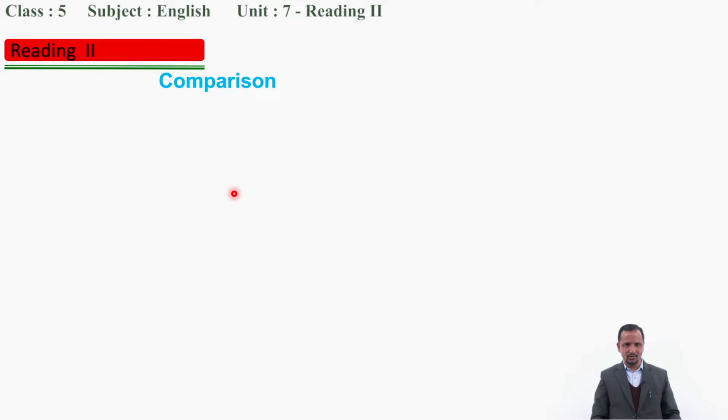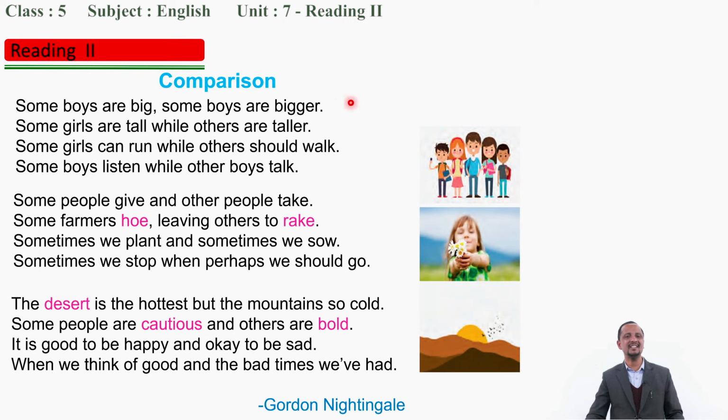Now let's move to another activity, that means the actual reading. What is the topic that we discussed earlier? Comparison is the topic. And who is the poet who has written this poem? Gordon Nightingale. And what is the poem about? Now we are reading. Here, dear student, we will read this poem in 3 different ways.